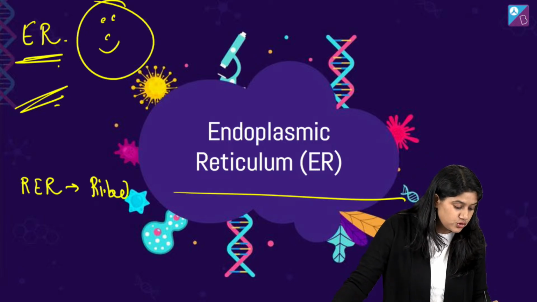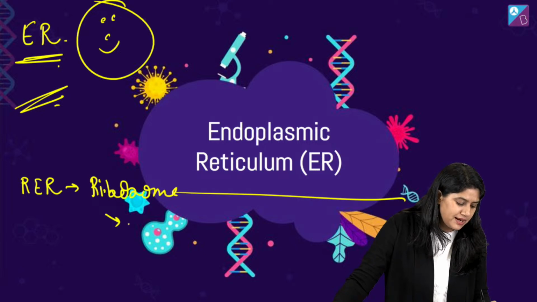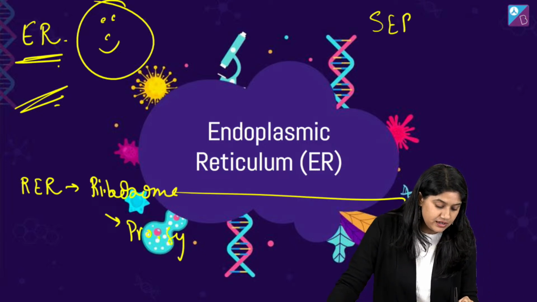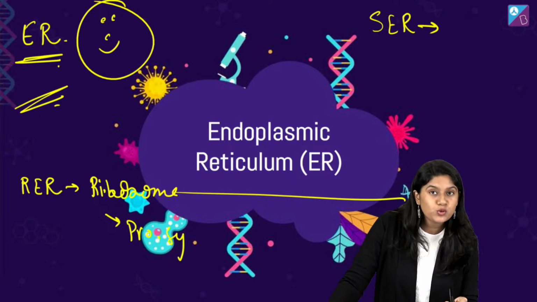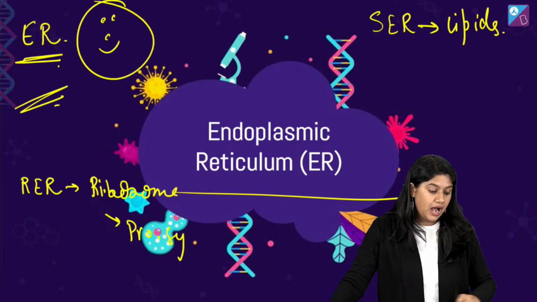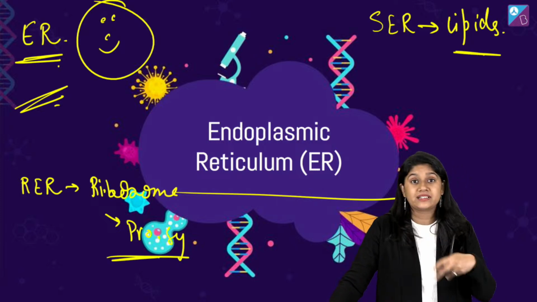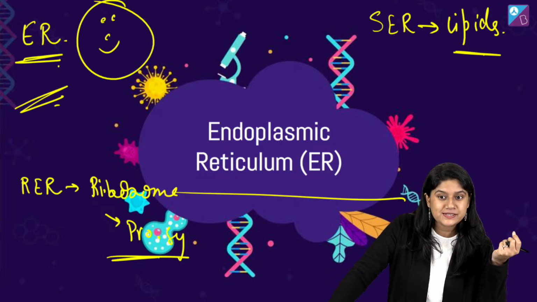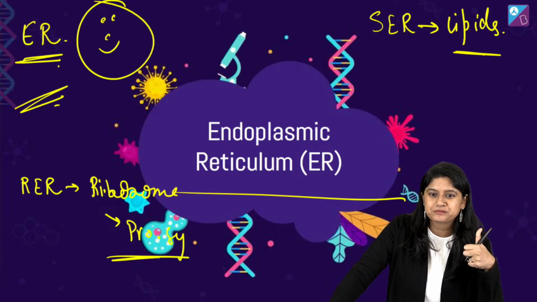It has ribosomes on it, and ribosomes help in protein synthesis. We know that we have SER, which is smooth endoplasmic reticulum, which helps in the synthesis of lipids. Now, proteins and lipids come together and form the plasma membrane by the process of membrane biogenesis. This all we know, right?